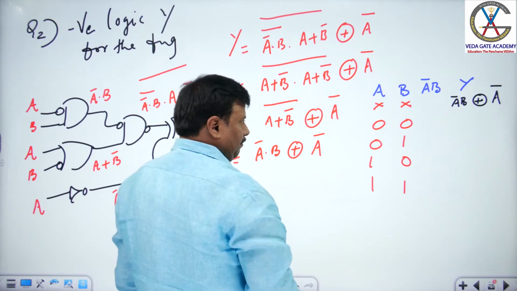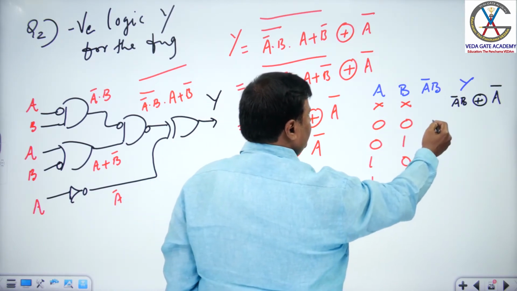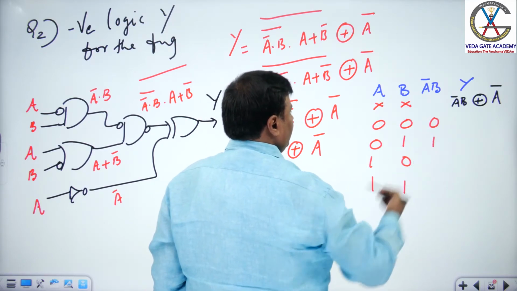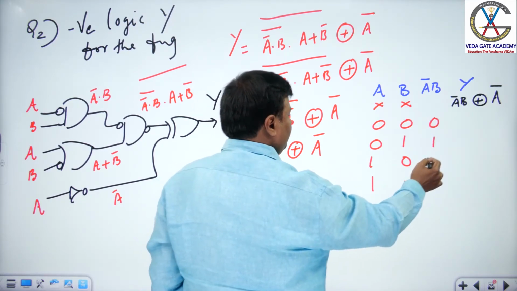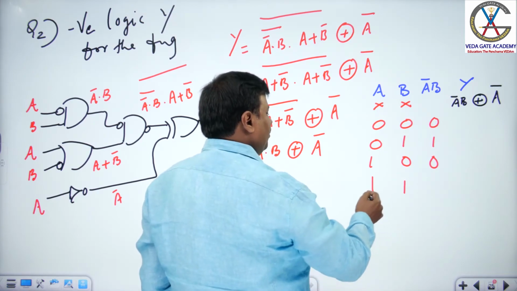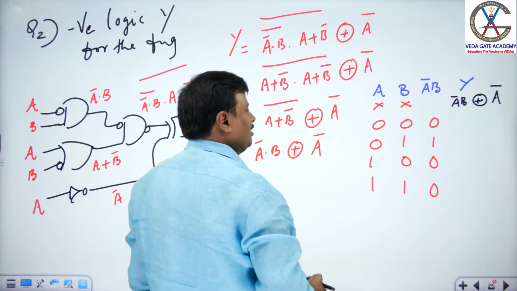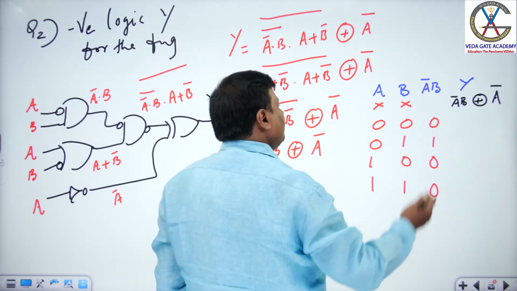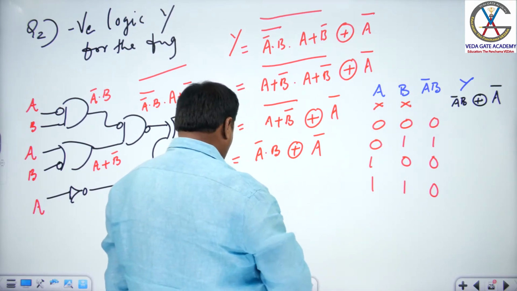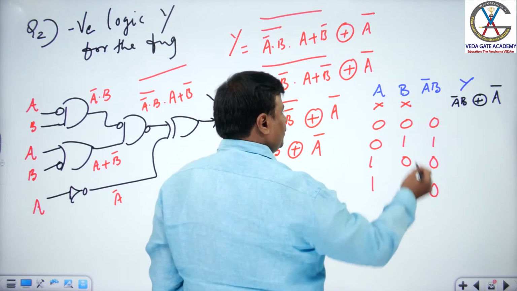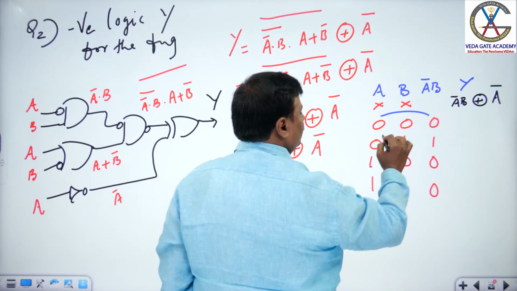And get A bar B: 0 bar into 0, 0. 0 bar is 1 into 1, 1. 1 bar into 0, 0. And 1 bar into 1, 0. And I found A bar B as this answer. And then with A bar, make an XOR operation, right? With the inversion of A, these two.